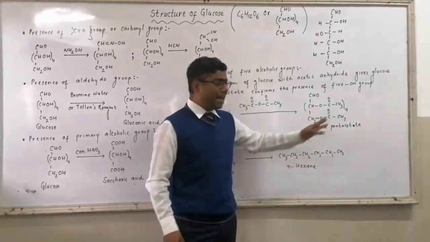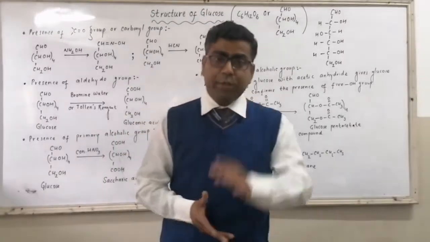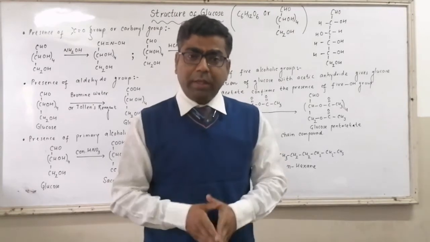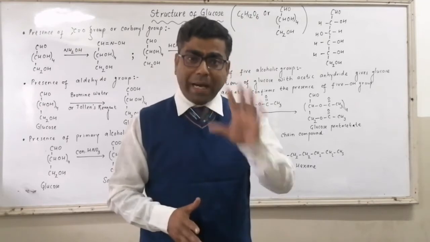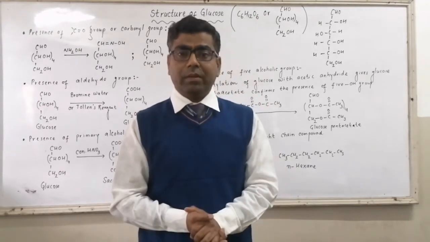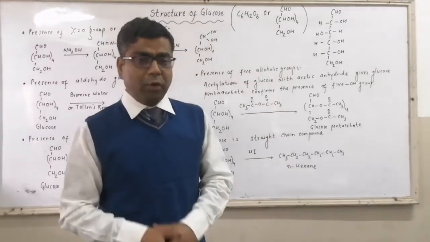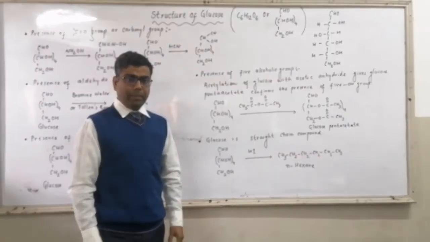As we are getting pentaacetate, it means the glucose molecule contains 5 OH groups. Glucose gets converted to the compound glucose pentaacetate where 5 ester linkages are there. So formation of glucose pentaacetate confirms the presence of 5 OH groups in glucose.